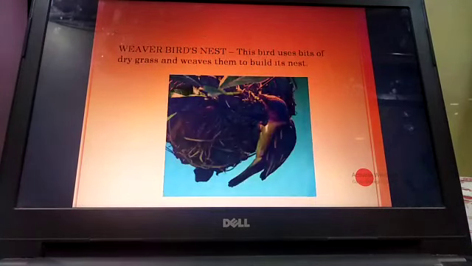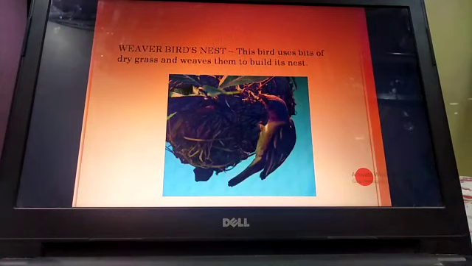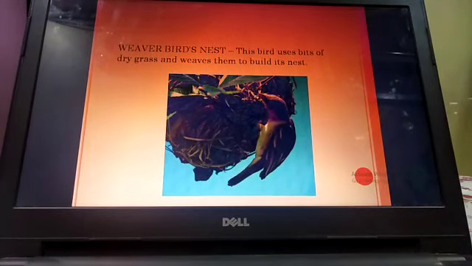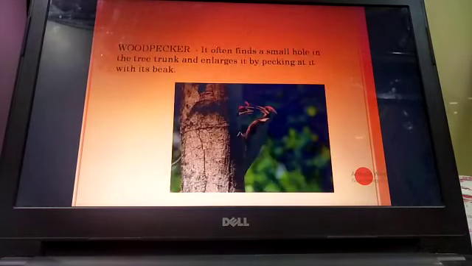Now the next one, it's weaver bird's nest. This bird uses bits of dry grass and weaves them to build its nest. You have seen the tailor birds are using the leaves, but this weaver bird is using the dry grass and building its nest. Now coming to the third one, that is woodpecker.